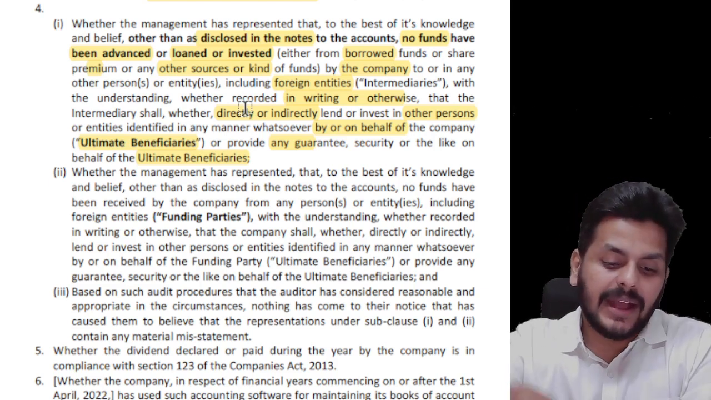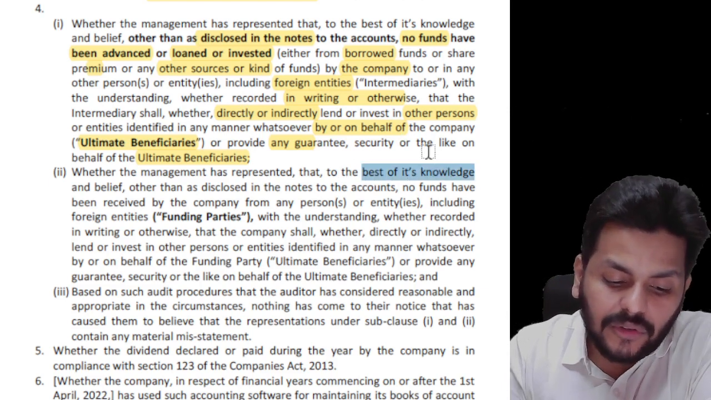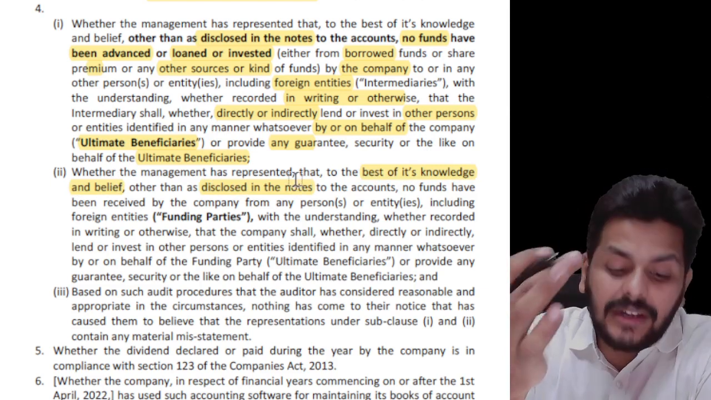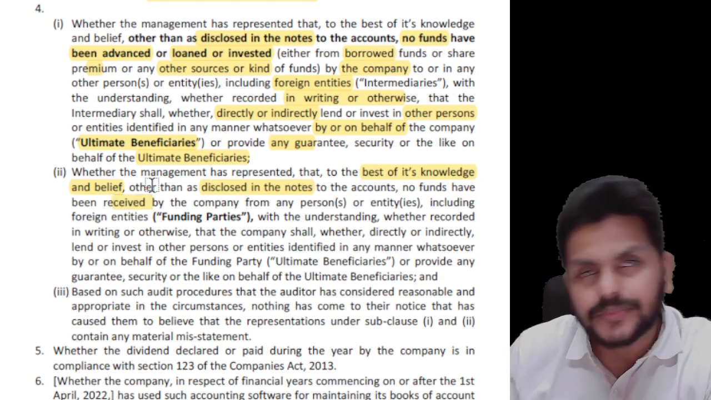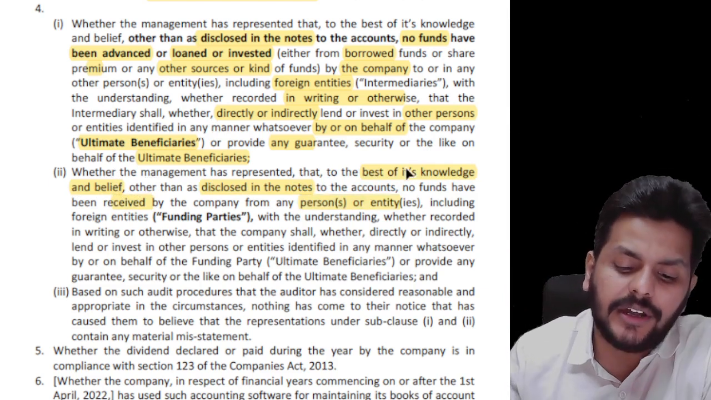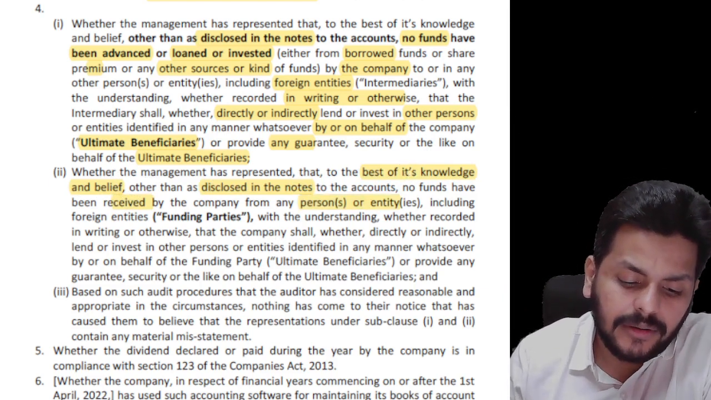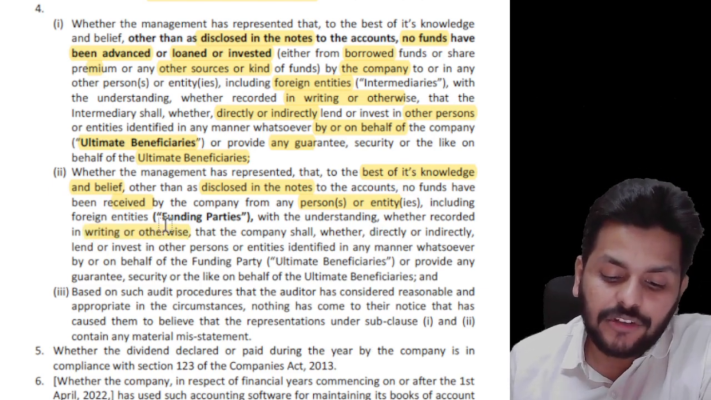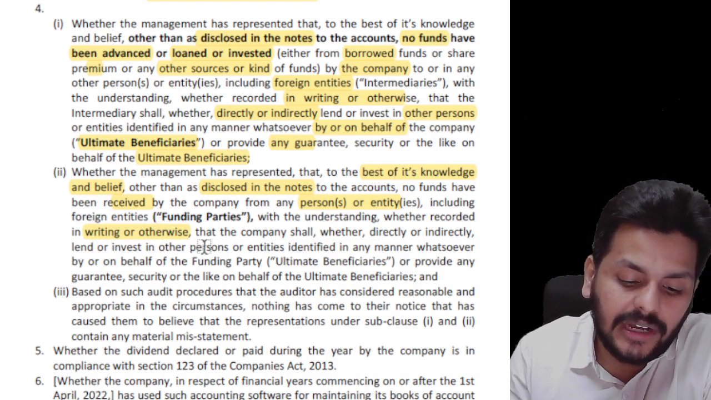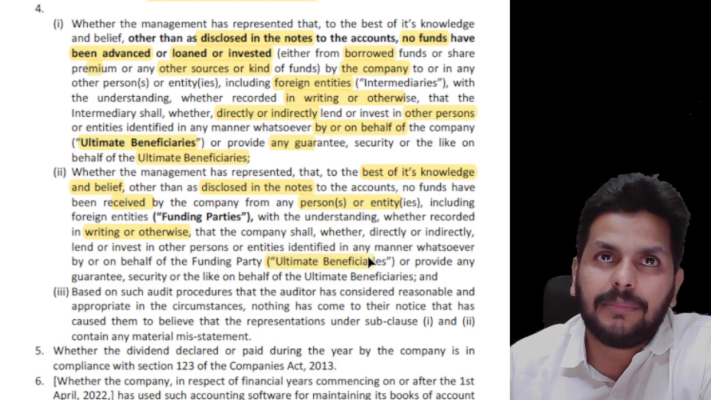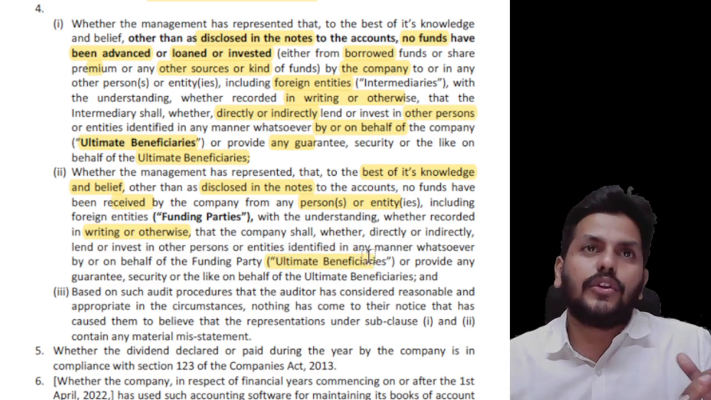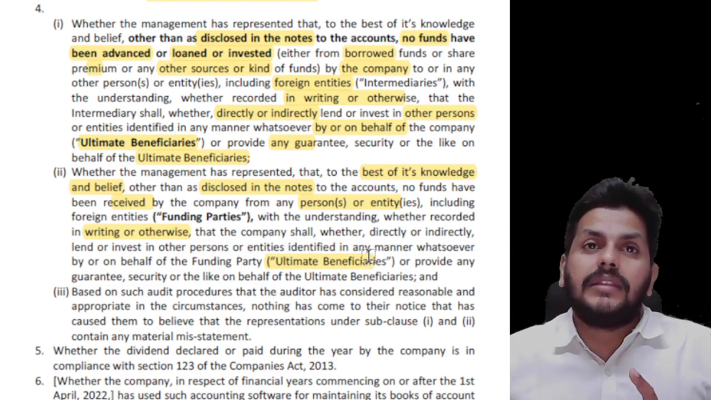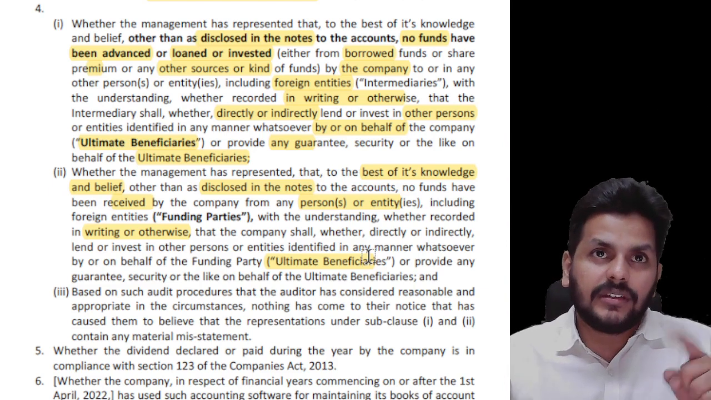Two, whether the management has represented that, to the best of its knowledge and belief, other than again those disclosed in notes to accounts, no funds have been received by the company from any person or entities, including foreign entities, with the understanding, whether recorded in writing or otherwise. This time the word used is funding parties, that the company shall, whether directly or indirectly, lend or invest to, again the same logic, ultimate beneficiaries. You used your money to send it to an intermediary, and from there they lent it to an ultimate beneficiary. This is the first point.